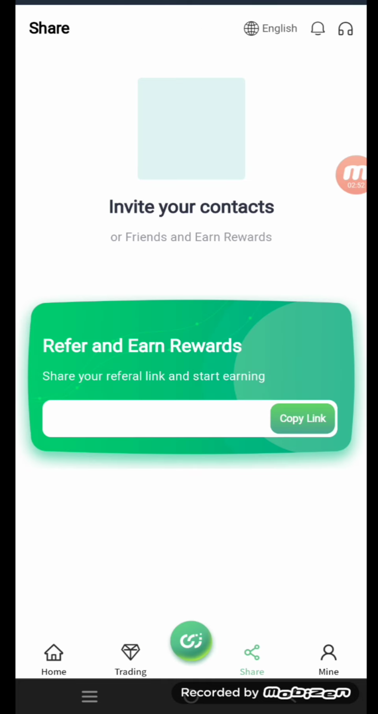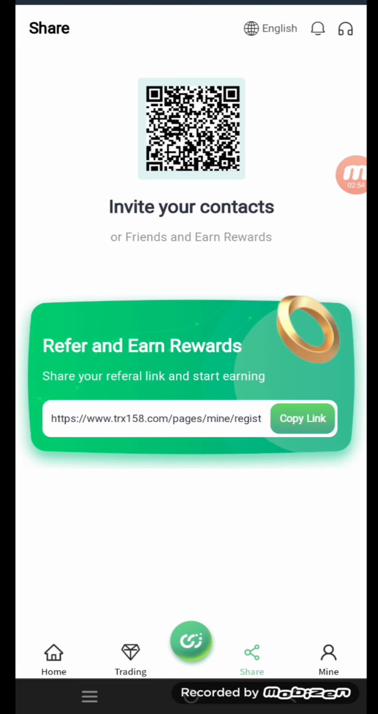So now click on the share button. As you can see here, here is your referral link. You can copy this link and send it to your friends and family. When your friends and family join this website from your referral link, you can get rewarded money in your promotion account. So why are you waiting? Go and send it to your friends and family and earn more money.